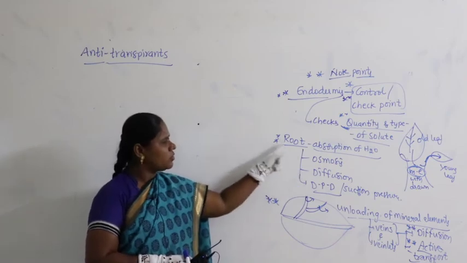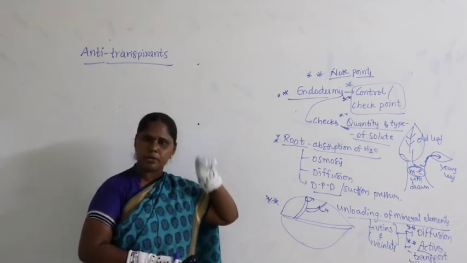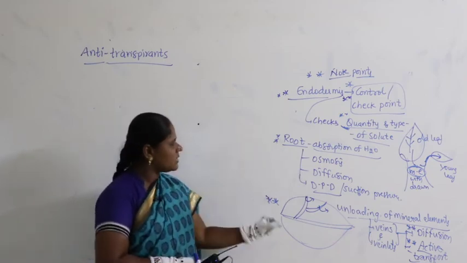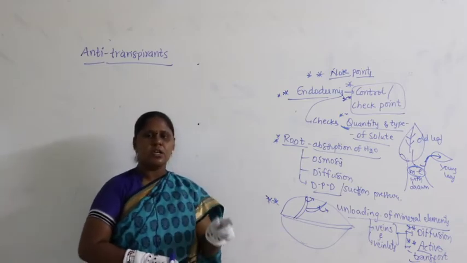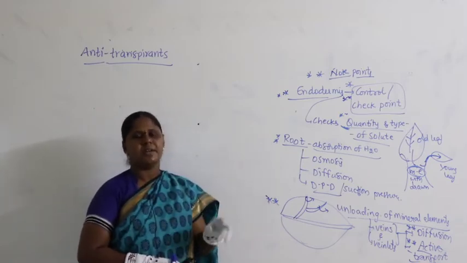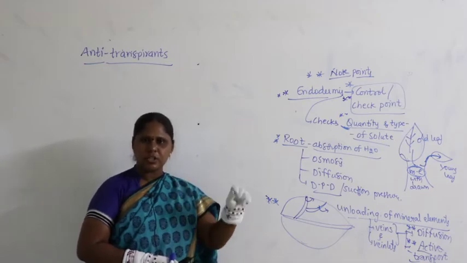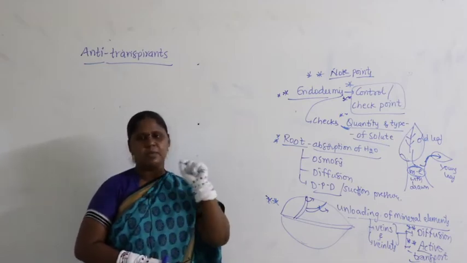Root absorption of water, in the mineral nutrition chapter also we have the statement. Why am I stressing and writing these points again here? You need to connect both mineral nutrition and transport in plants. In mineral nutrition we have the statement. What is that?